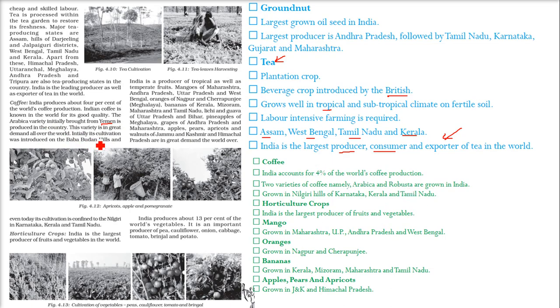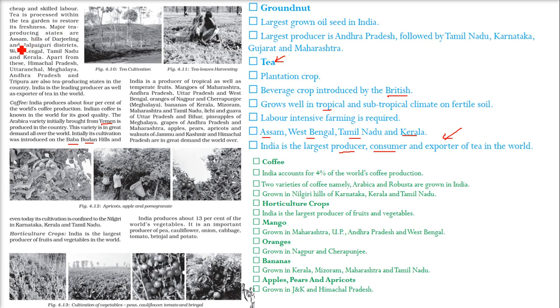And this variety is in demand. Initially the cultivation was introduced on the Baba Budan hills. After that, now we have the Nilgiri hills of Karnataka, Kerala and Tamil Nadu. And when we talk about tea, as we just said, Assam, West Bengal, Tamil Nadu and Kerala.